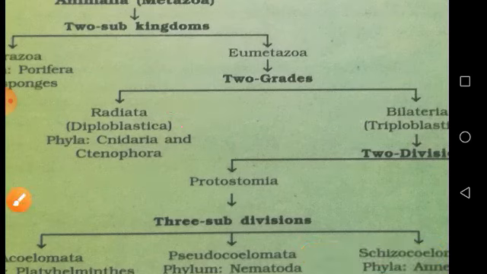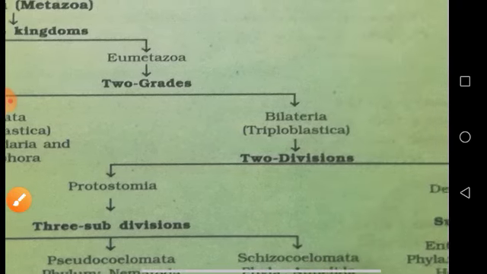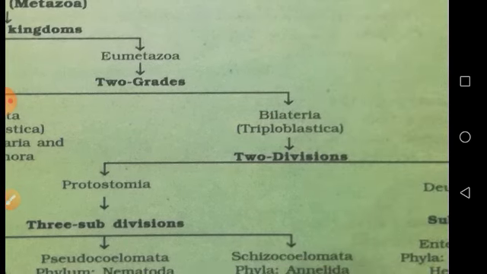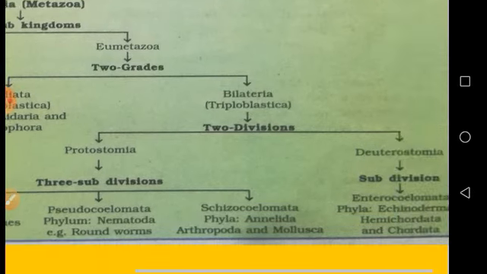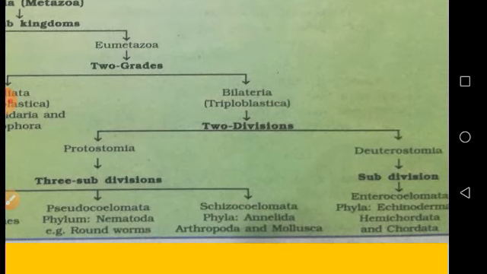Now, as the Bilateria or Triploblastica is a very big group, it is again divided based on certain aspects of embryonic development. That aspect of embryonic development is nothing but the fate of the blastopore.